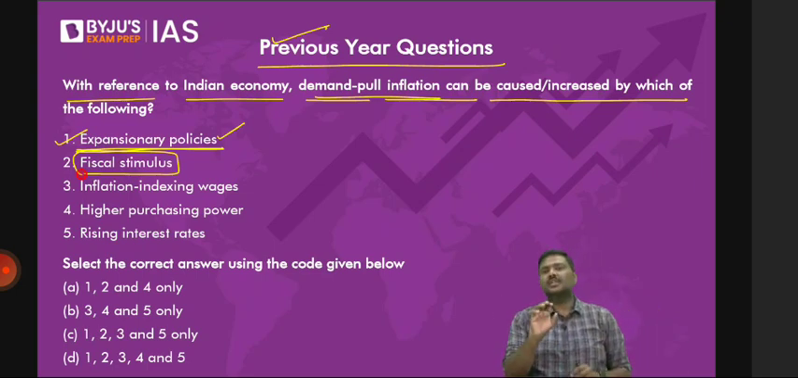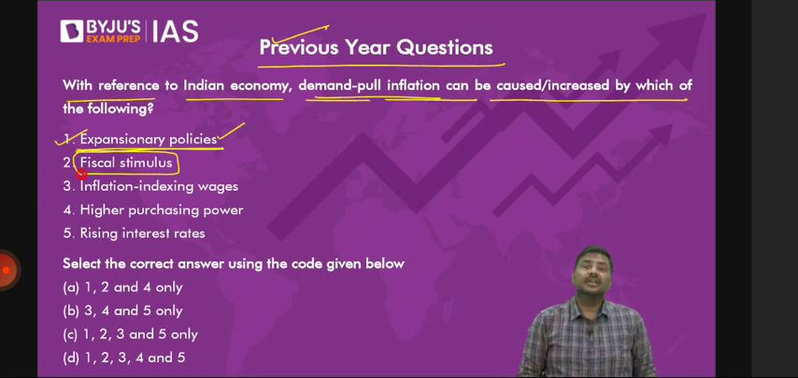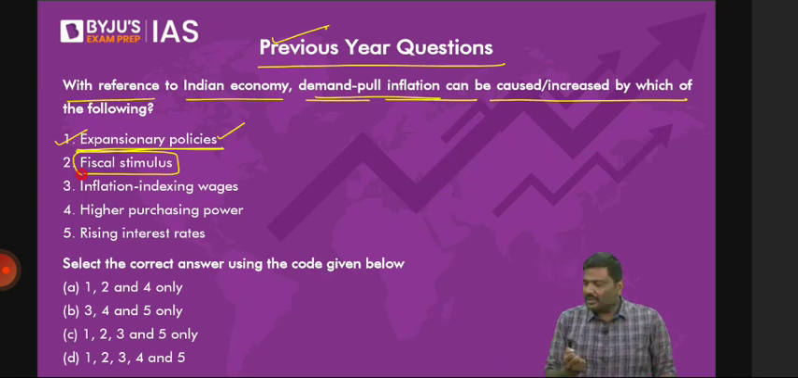So why will the government provide assistance? Imagine the sector is falling behind, incurring losses, not performing that well. So the government will provide certain assistance to the sector. So, fiscal stimulus. Next, inflation indexation of the wages.